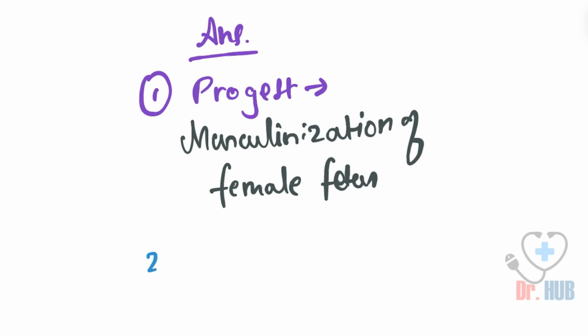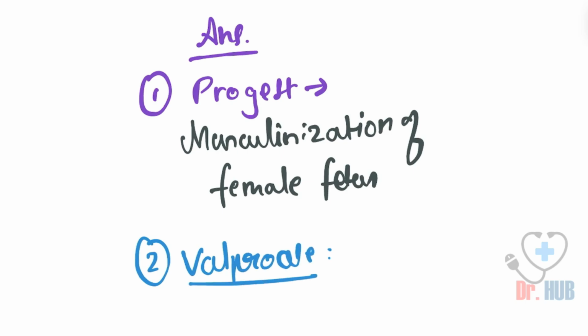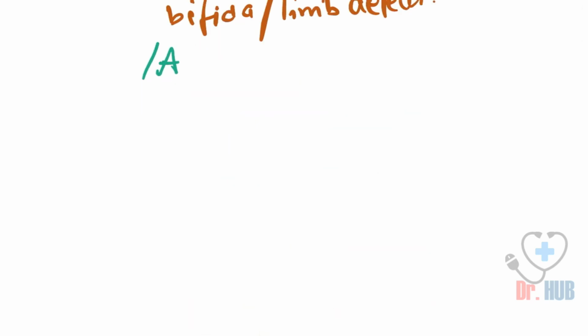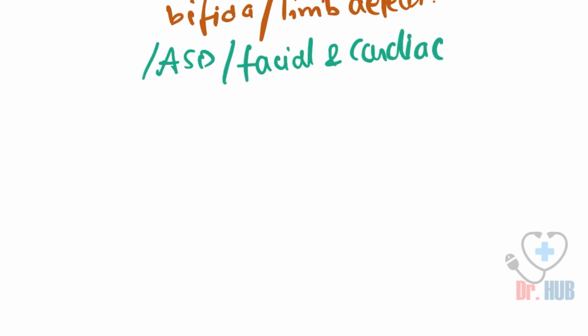Next, we have valproate. What is valproate doing? Valproate can result in spina bifida. It can cause limb defects. It can also cause ASD, the atrial septal defect. Then the facial as well as the cardiac anomalies.